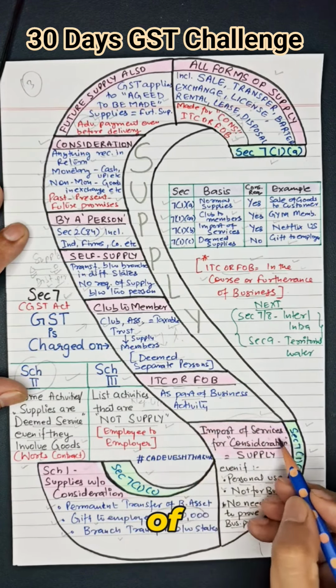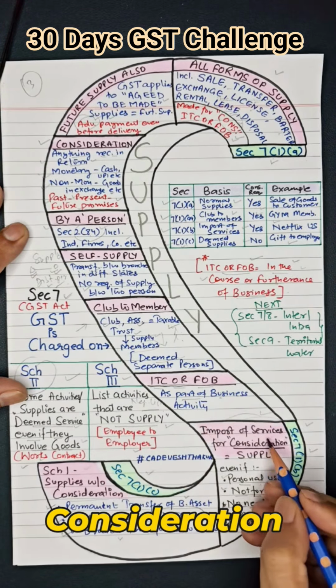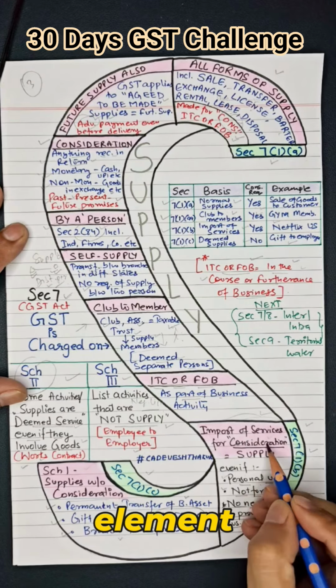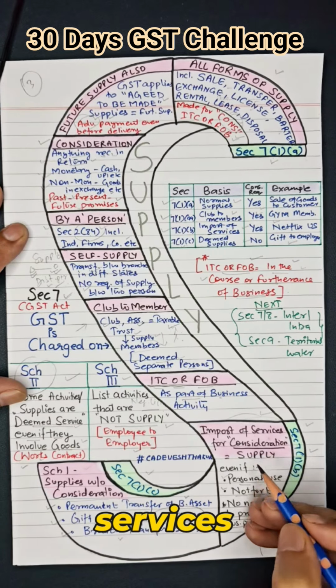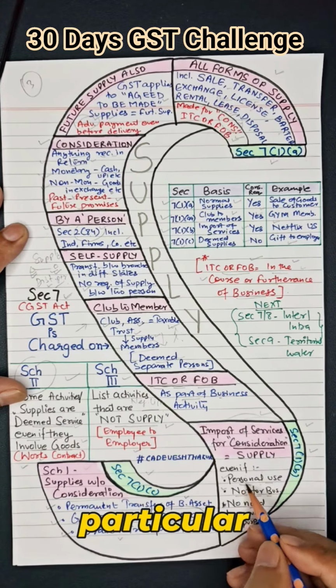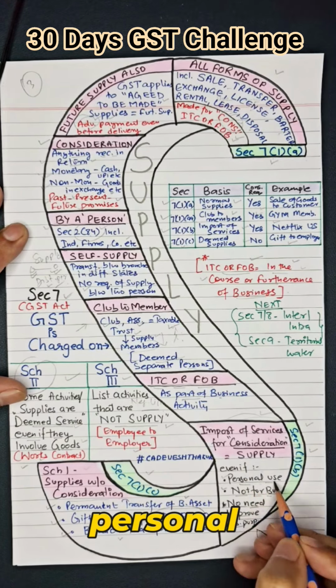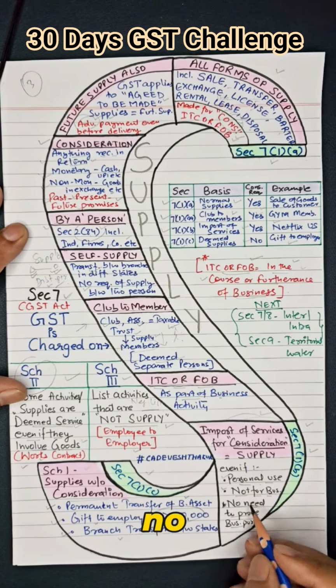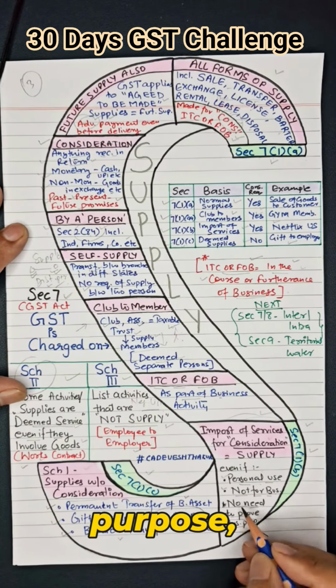7(1)(b) says import of services for a consideration. Consideration is an important element if we consider import of services, even if that particular service is for our personal use and not for the business. There is no need to prove the business purpose. Consider